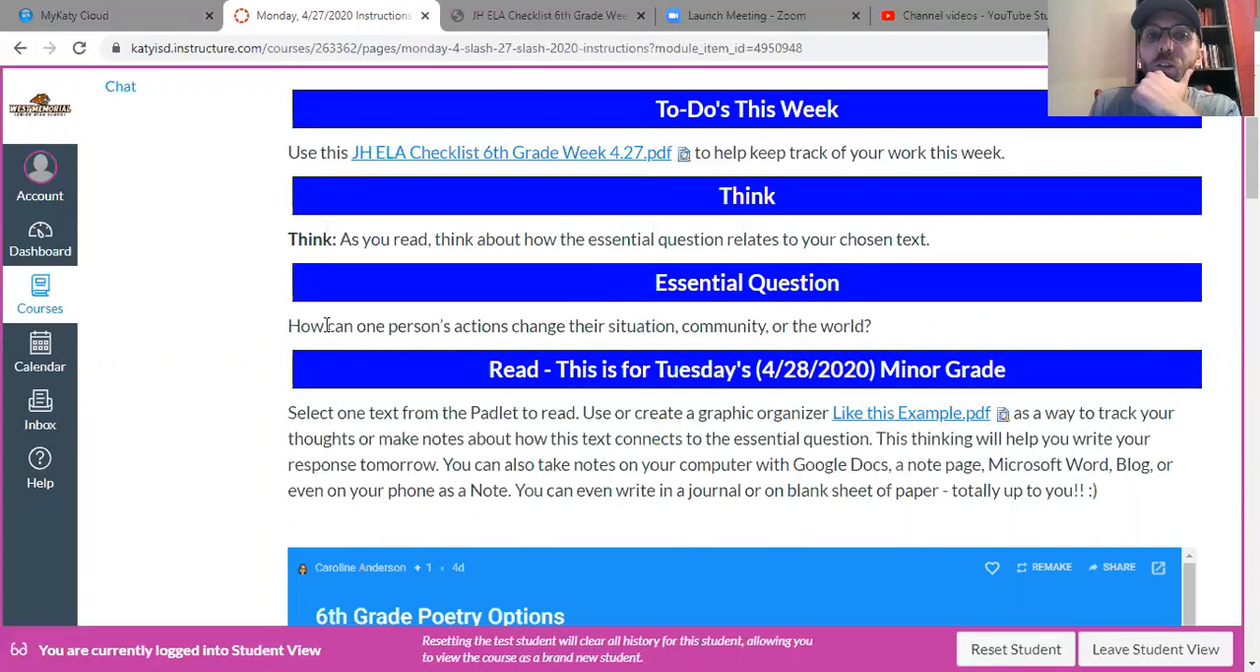So our essential question, as always, is how can one person's actions change their situation, community, or the world? So based on what somebody does with their actions, whether it's positive or negative, how does that change their friends, family, their neighbors, the community at school, their classmates and all that? How does it help maybe even change the world, right? Say I give money to someone and help them out. How's that change that person's life, right? That's a great example.